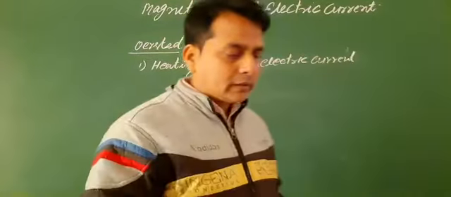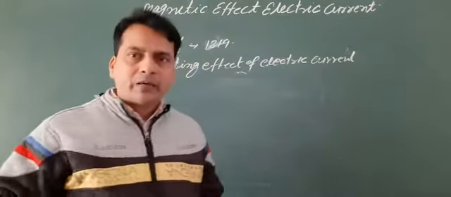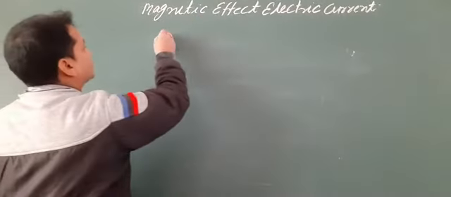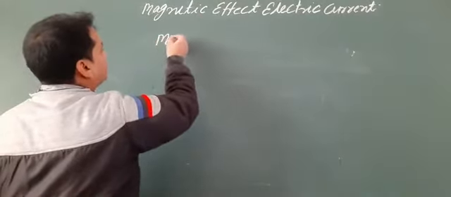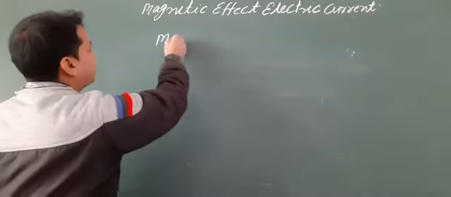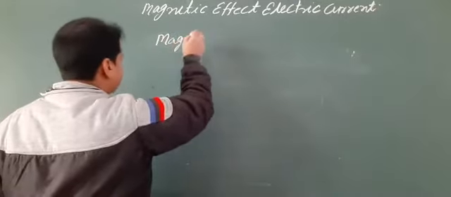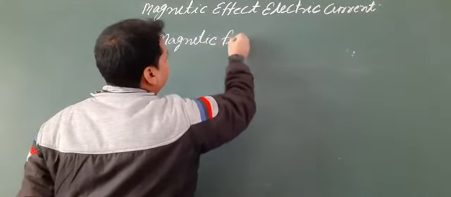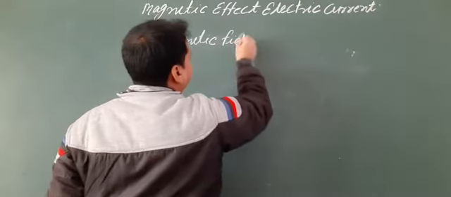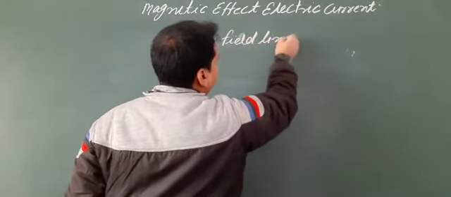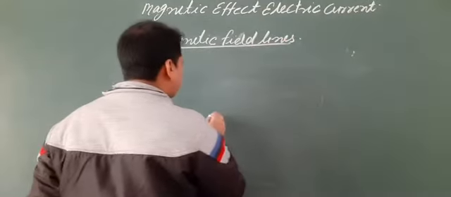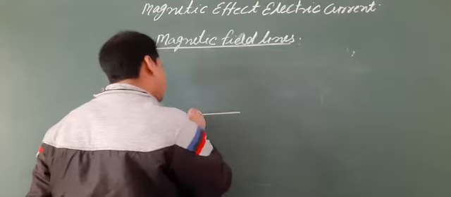So now the next topic is the magnetic field lines. Now we will discuss the magnetic field lines. Suppose we take a bar magnet.